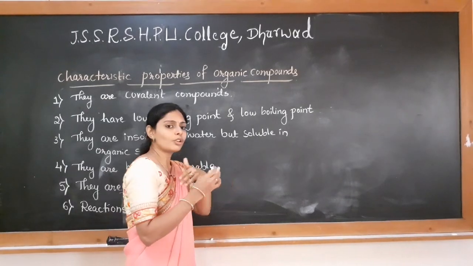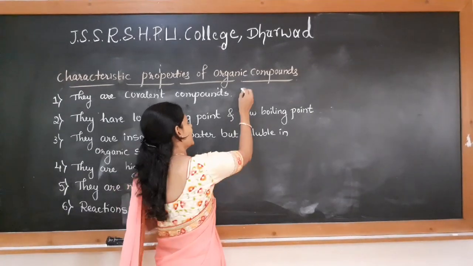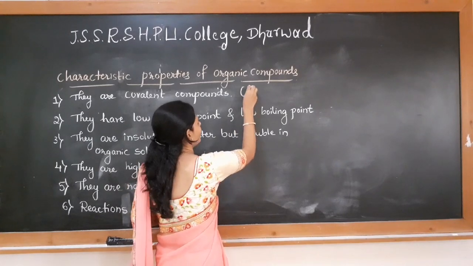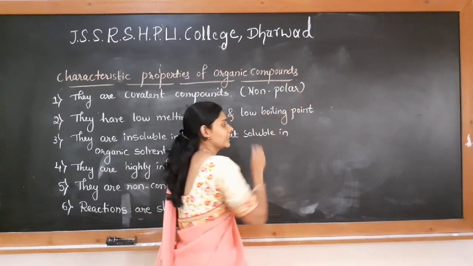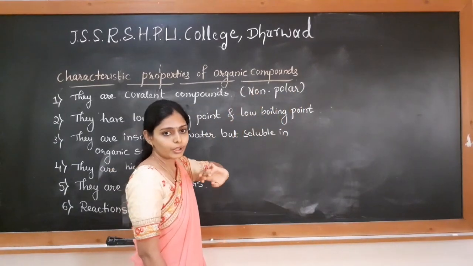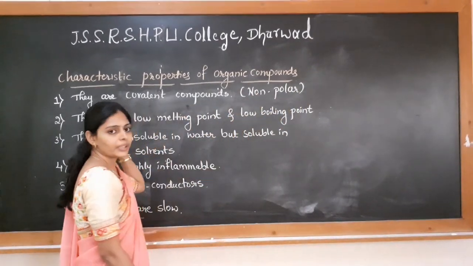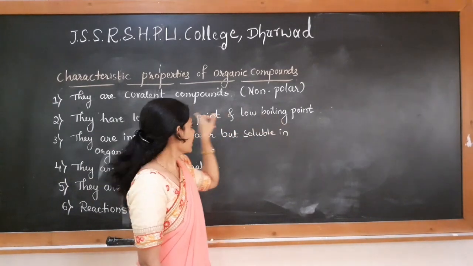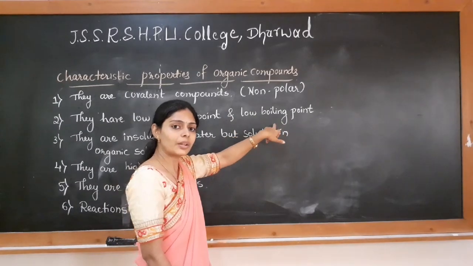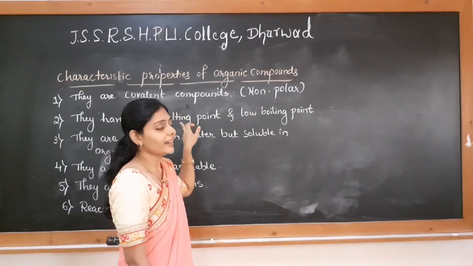There is no loss or gain of electrons, so that's why the compounds are non-polar in nature. Covalent compounds are non-polar in nature. The second property is they have low melting point and low boiling point. Melting point and boiling point are low. Low boiling point and low melting point.